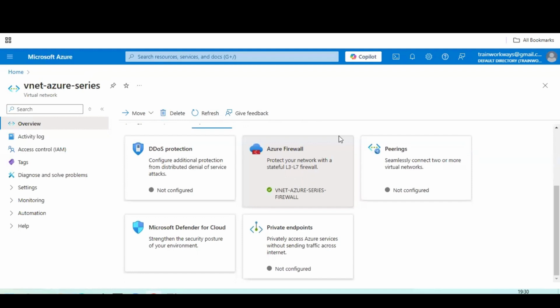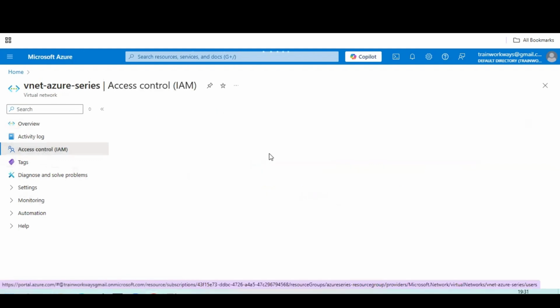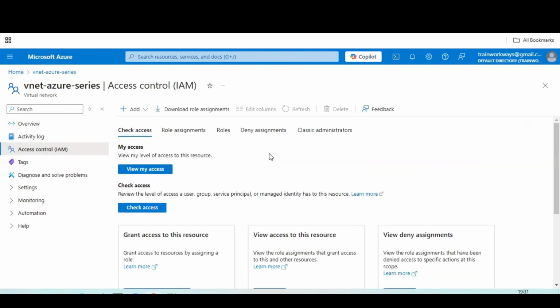For the same, if you want to check it out, by default, Microsoft Defender is there. If you want to configure it and allow it, you can allow it with certain ranges as well, guys. If you want to configure your peering networks, DDoS, all these you can do. Check it out. Now for this virtual network, who can be authorized and who cannot, we can go and attach the same with our IAM as well, where to our network we can allow and authorize our IAM policies, who can view and who can check the access, all these things.